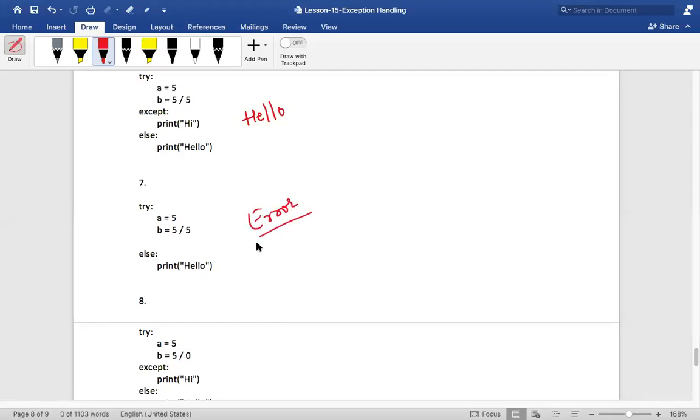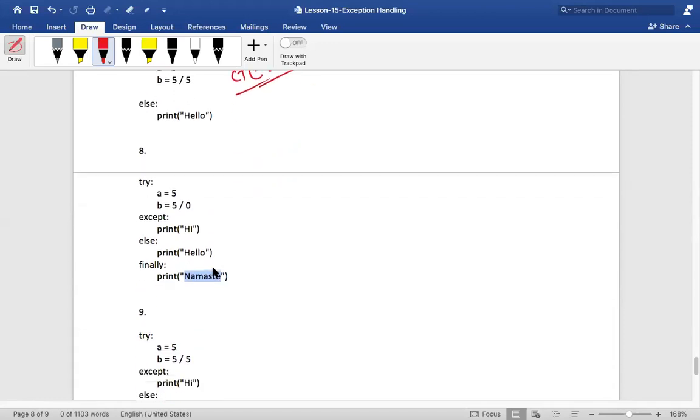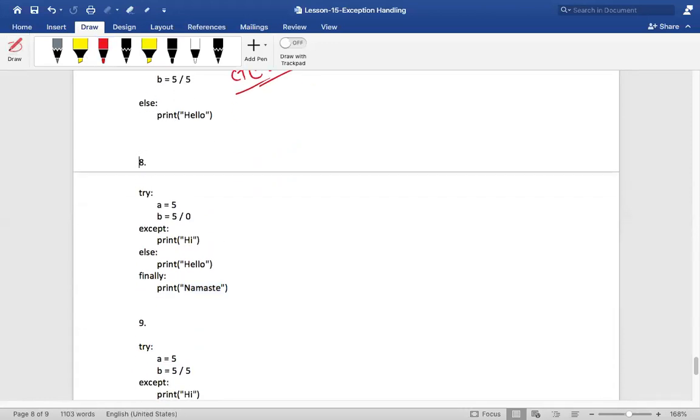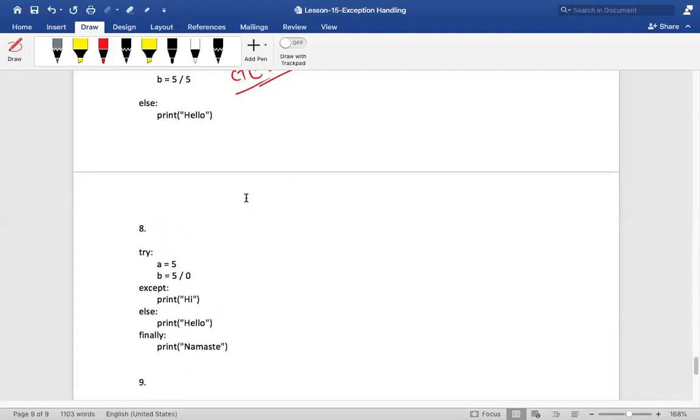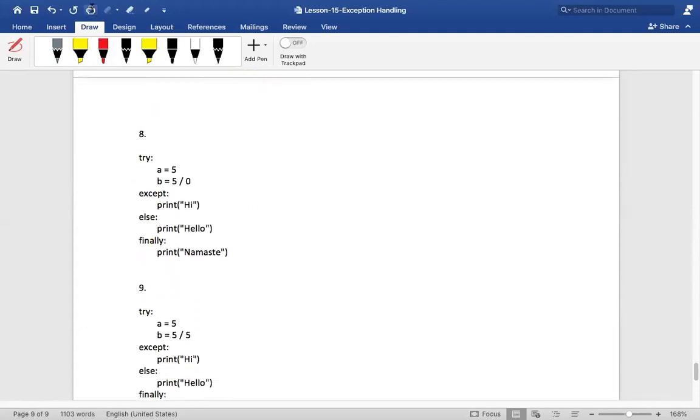Compile time error. The syntax should always be try, except, else. So simply you cannot say else. Else will get executed only when the control did not go to the except block. So this will give you a compile time error, because this is not the syntax. It should always be try, except, else. Fine. Now we have one more extra thing to be added here. What is this extra thing?